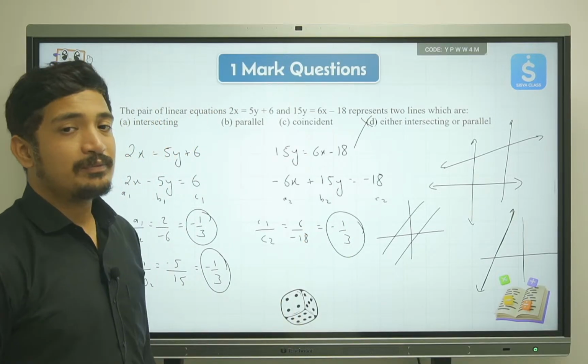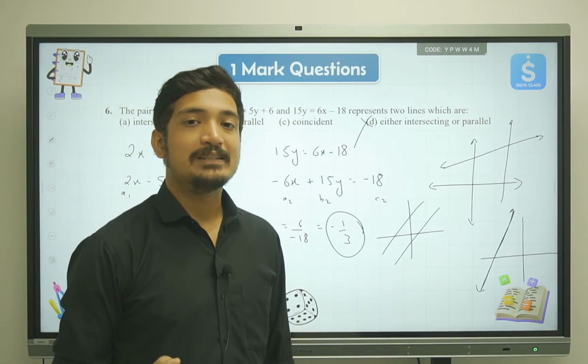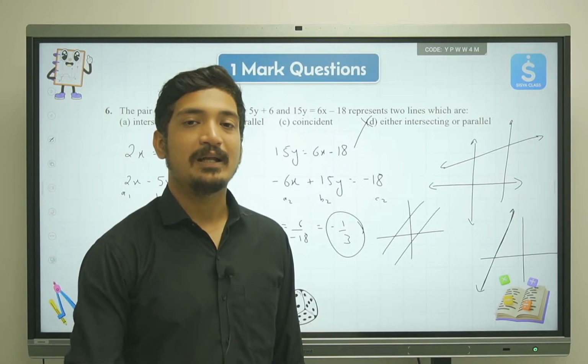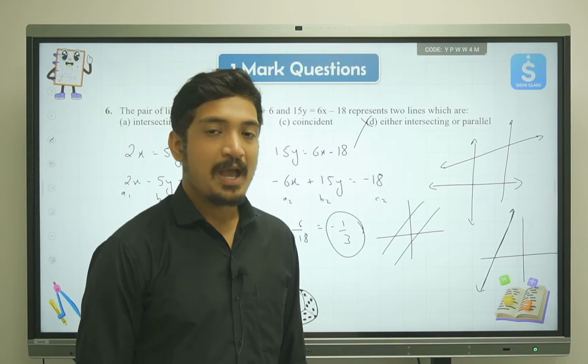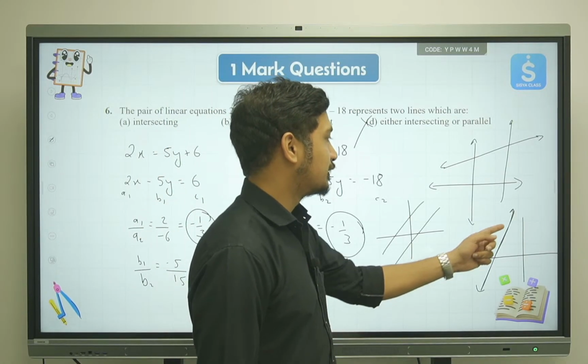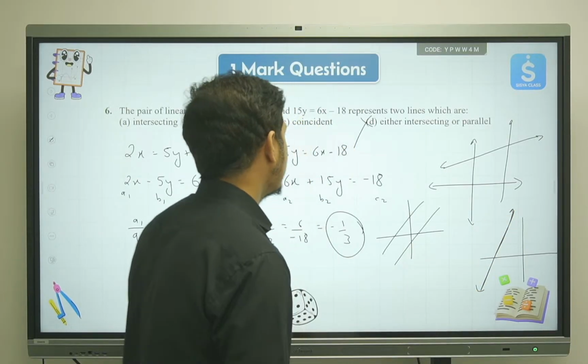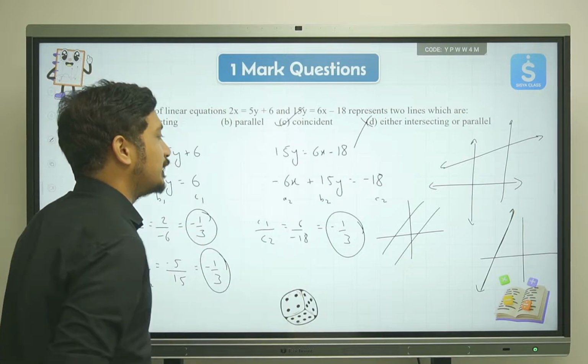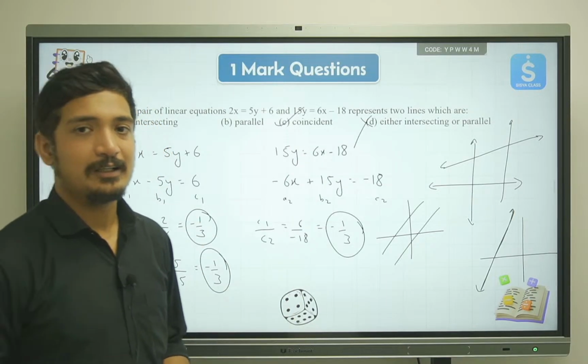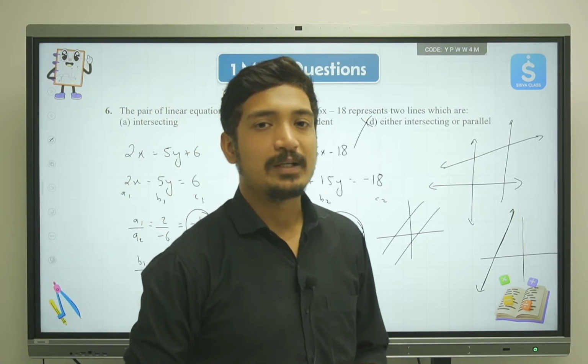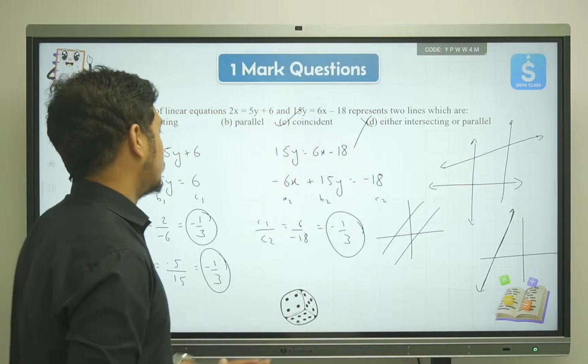When all the fractions are equal, we say that we have infinitely many solutions, which comes when the lines are coinciding with each other. Therefore option number C will be correct: infinitely many solutions.